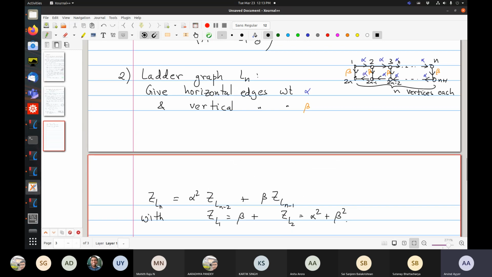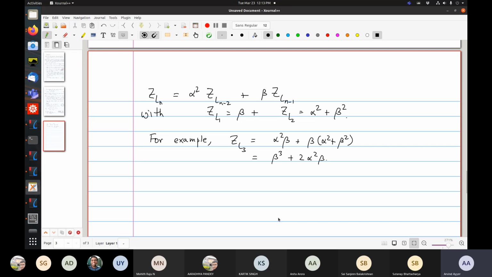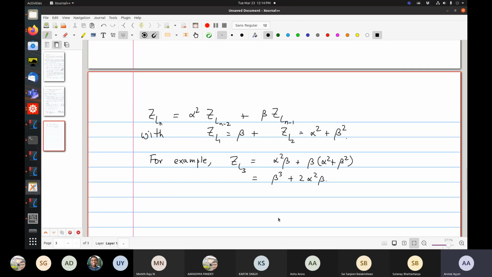For 3, you get beta cubed by matching 3 vertically, and there are 2 that you get with 2 horizontal edges and one vertical edge. If n is odd, there has to be a common factor of beta. So what's the general formula? Suppose alpha and beta were 1, then can you see what we have found?